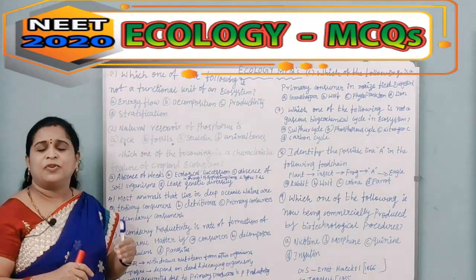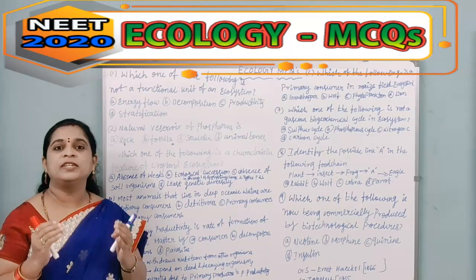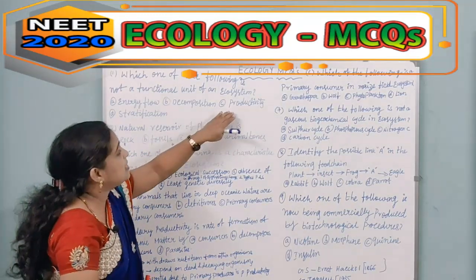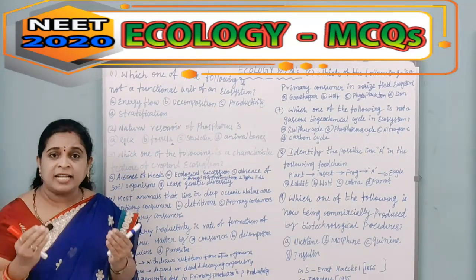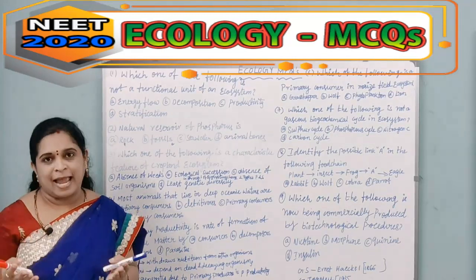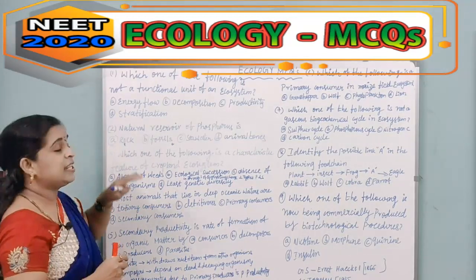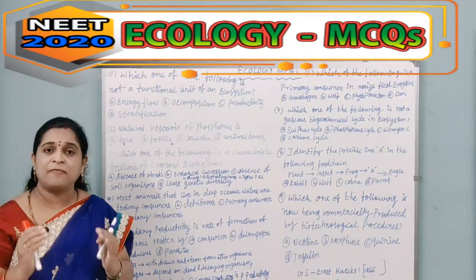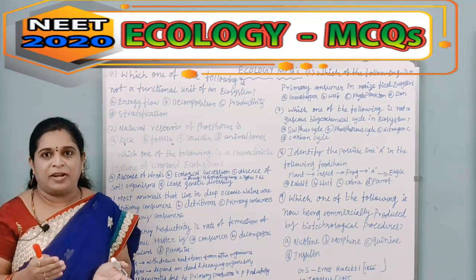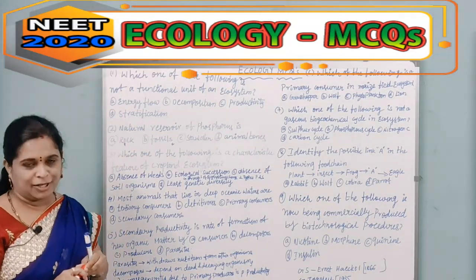Next one, decomposition. What is decomposition? It is the breakdown or disintegration of complex organic matter into simple organic matter. Then comes productivity. What is productivity? Productivity refers to the rate of production of biomass by the organisms or the individuals or the population or the community. Next, what is stratification? Stratification refers to the layers of an ecosystem. It is not a functional part of it. So we can easily say that option D is the correct one.